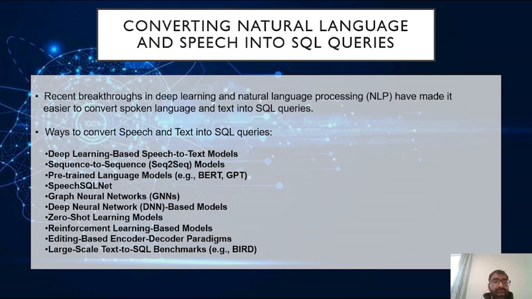So let's get started. Recent breakthroughs in deep learning and NLP have made it possible to convert spoken language and text into SQL queries. There are several ways to convert speech and textual data into SQL queries. Some of them are deep learning based speech to text models, sequence to sequence models, pre-trained language models like BERT and GPT, Speech SQLNet, graph neural networks, deep learning neural networks based models, zero shot learning models, reinforcement learning based models, editing based encoder decoder paradigms, large scale text to SQL benchmarks, for example BERT. So, we will discuss some of these models in detail.